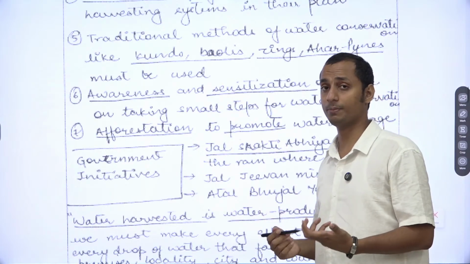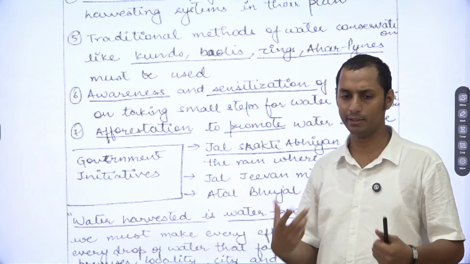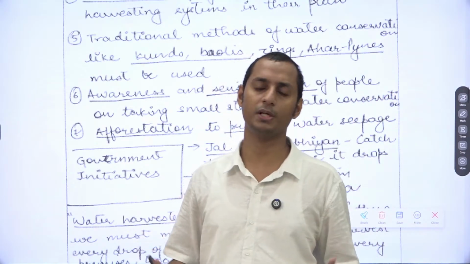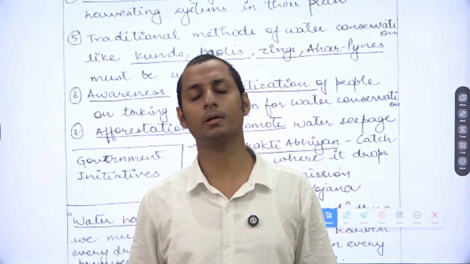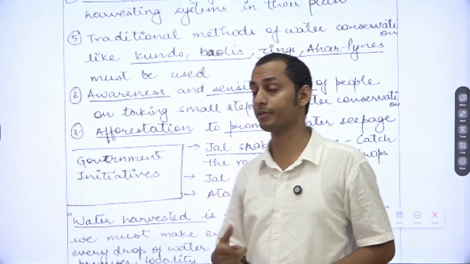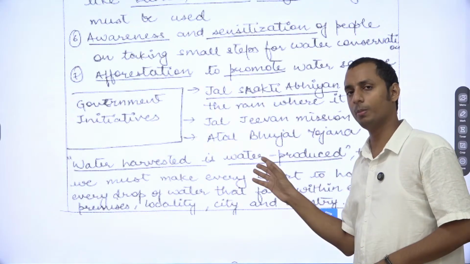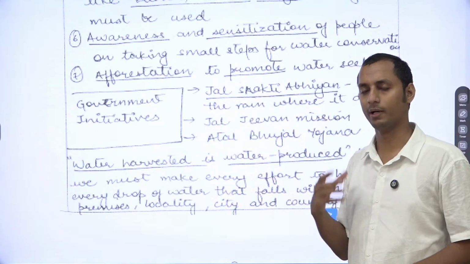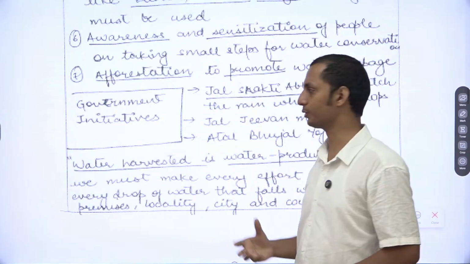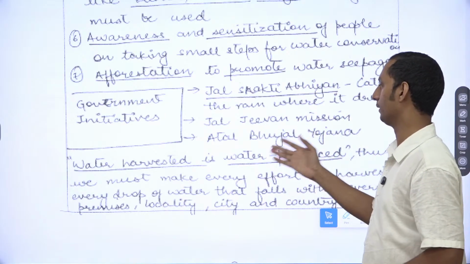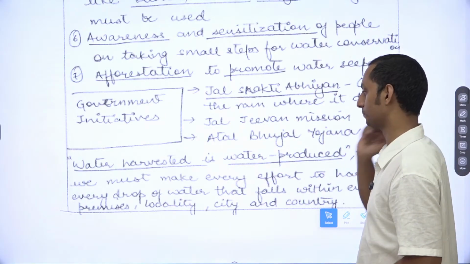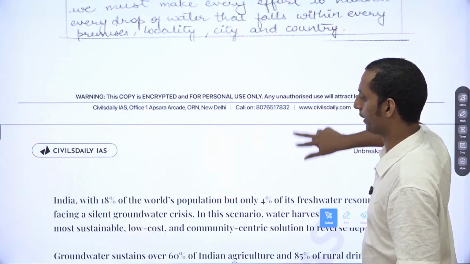Awareness programs can also be mentioned. The government should increase the awareness programs regarding groundwater depletion and should persuade the citizens to construct water harvesting systems. Now you don't need to provide the government initiatives as a different body part here. Rather, you should mention them along with the points. Okay, Jal Shakti Abhiyan, Atal Bhujal Yojana, Jal Jeevan Mission. Okay, so what can you provide?